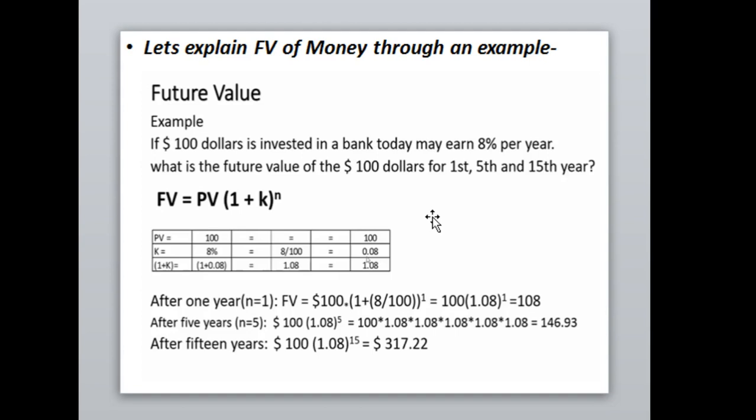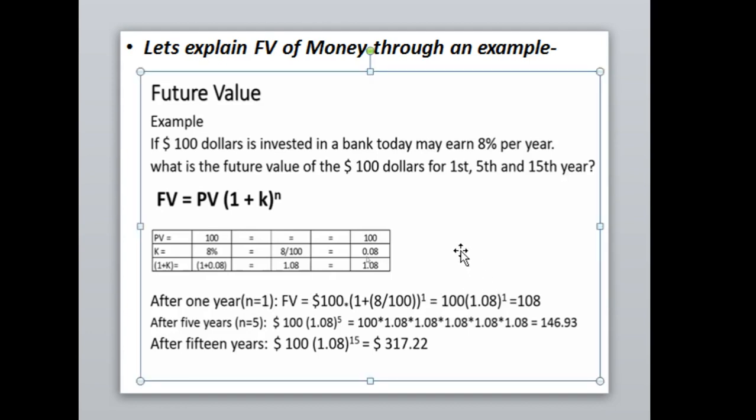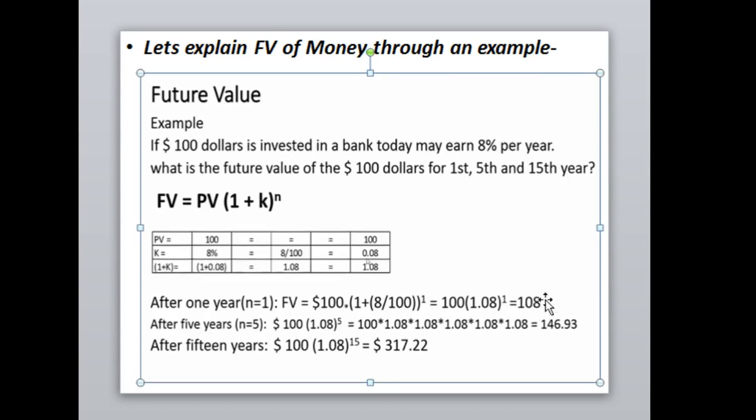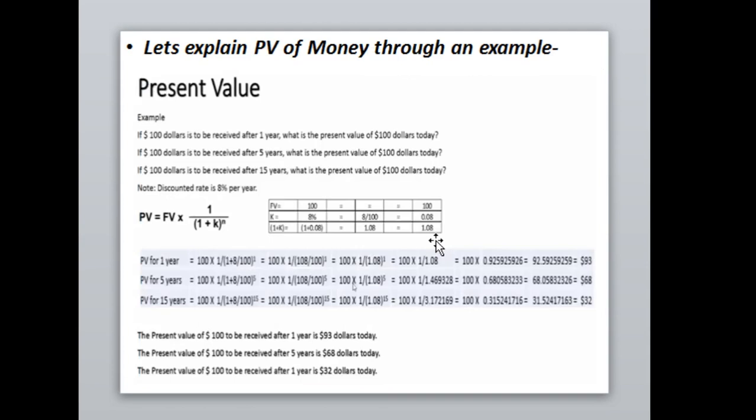So the formula will be 1 plus k to the power n. After 1 year, we apply the formula and put the values in it. We are going to see the answer on the screen: 108 rupees will be there after 1 year from the savings account if you have deposited 100 rupees in a bank. After 5 years you would get 146 rupees, and after 15 years you would get 317.22. So finally, these kinds of calculations are to be done in this particular lecture, while calculating capital budgeting.